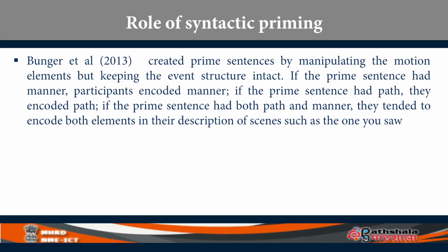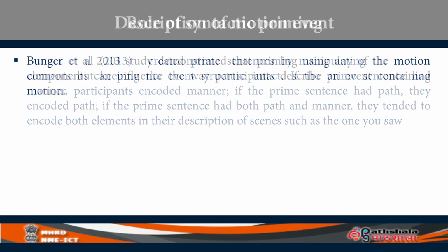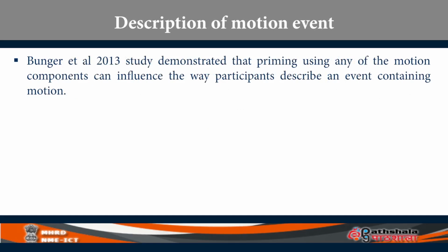So if the prime sentence had manner, he wanted to know if participants will only use manner in their production of the sentence, and if the prime sentence had path, will the participants also use only path in the sentence. That is, are they influenced by the prime? Will they be influenced by the prime is what this researcher wanted to know. So several sentences were created, the scenes were shown, and they collected data.